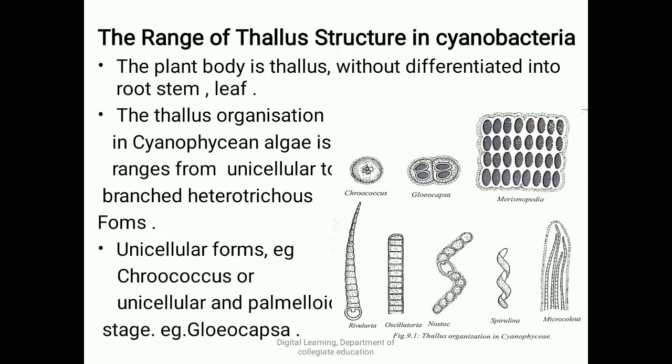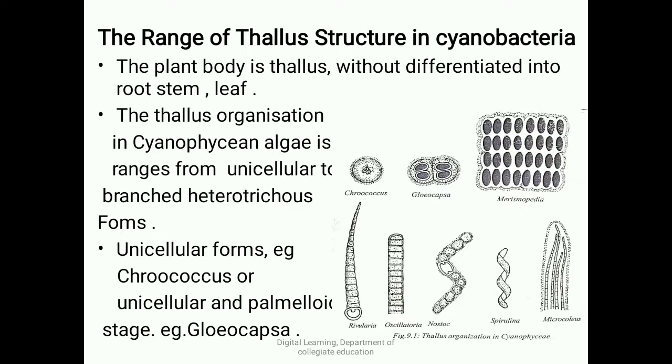For example, the first image is Chroococcus, that is a unicellular form. Unicellular and palmelloid stage or form is observed in Gloeocapsa, the second image. Next one is Merismopedia, which is also a colonial form, an irregular colonial form. And Rivularia, you can see that is a filamentous form.